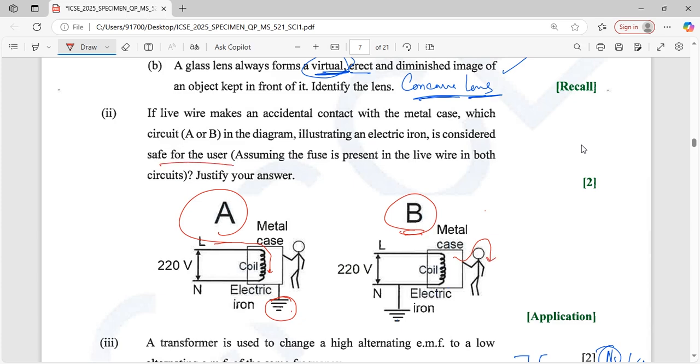So A is safe for the user because the metal case of the electric iron is grounded, and the current passes through the ground. But in diagram B, there is no ground connection, so current passes through the body. It's not safe for the user. Okay, the next question.